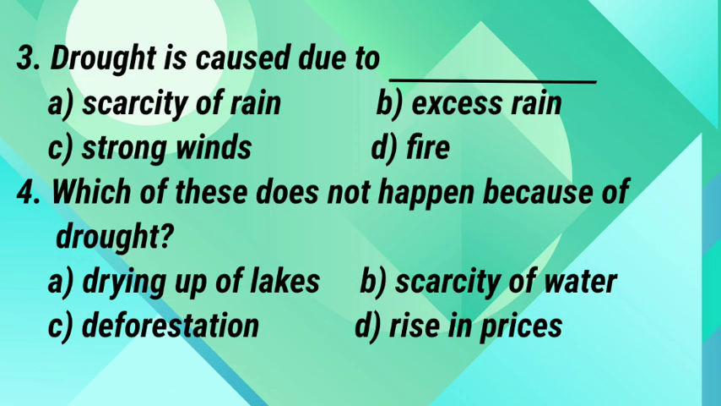3. Drought is caused due to A. Scarcity of rain. B. Excess rain. C. Strong winds. D. Fire. Answer is A. Scarcity of rain. 4. Which of these does not happen because of drought? A. Drying of lakes. B. Scarcity of water. C. Deforestation. D. Rising prices. Answer is C. Deforestation.